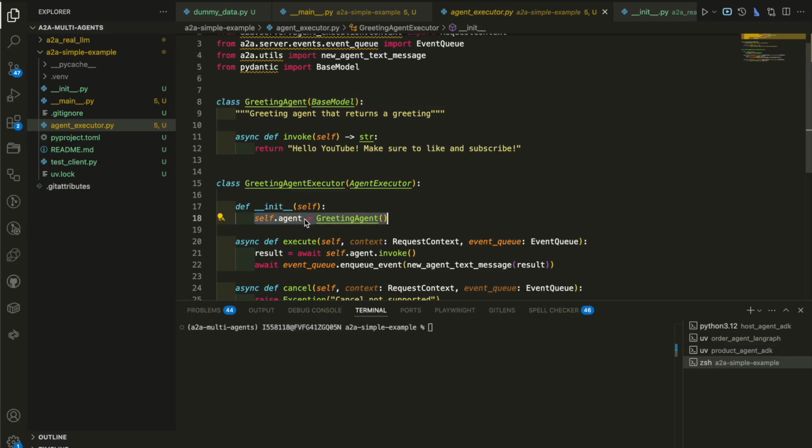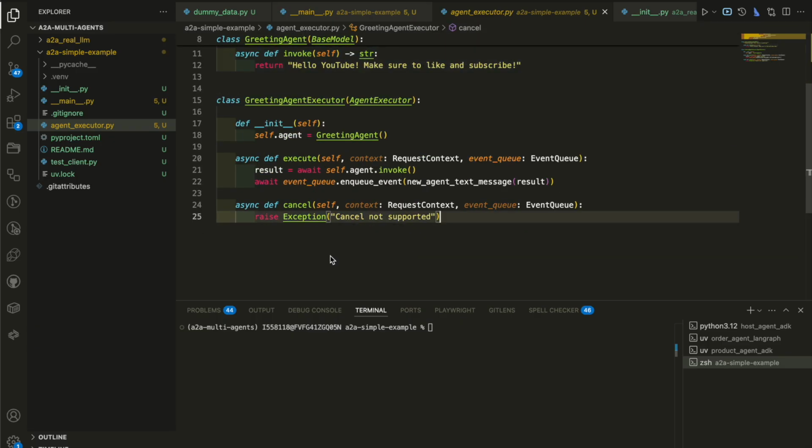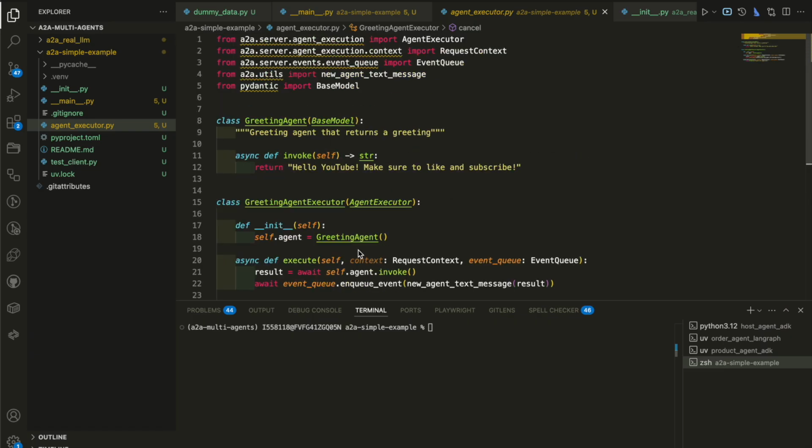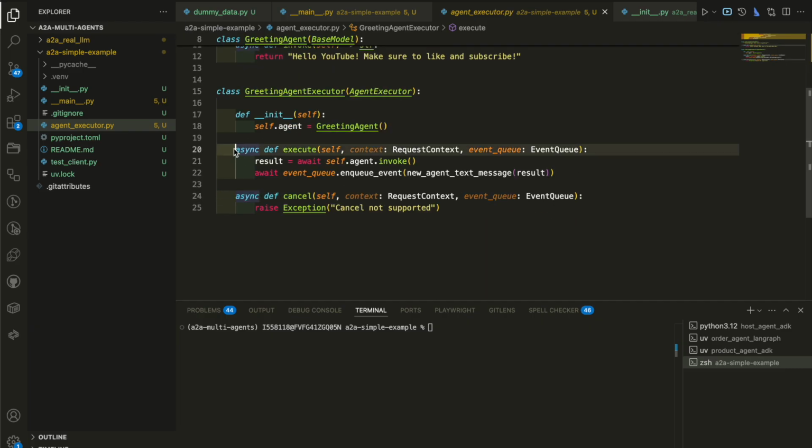So we get the agent, which means that now we can call self.agent.invoke, which is the method under this class. Every agent that implements the A2A protocol must implement these two methods, the execute and the cancel. These are very basic. You have some other methods, but these two are compulsory to implement.